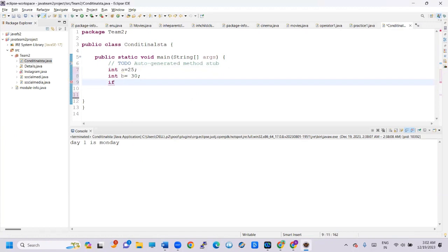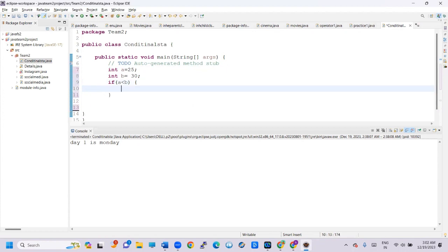Here we have to give a condition, for example A less than B. After that, we use open braces and close braces, and in between we use sys out. Here I'm giving A less than B.